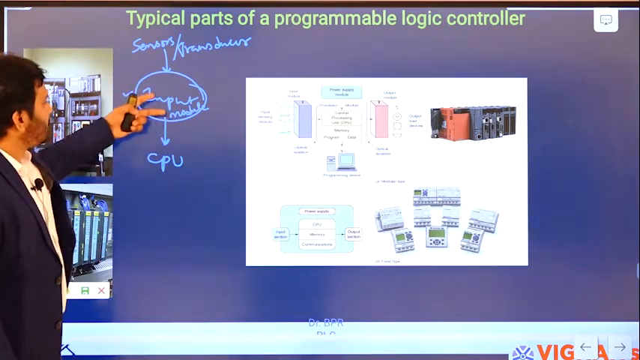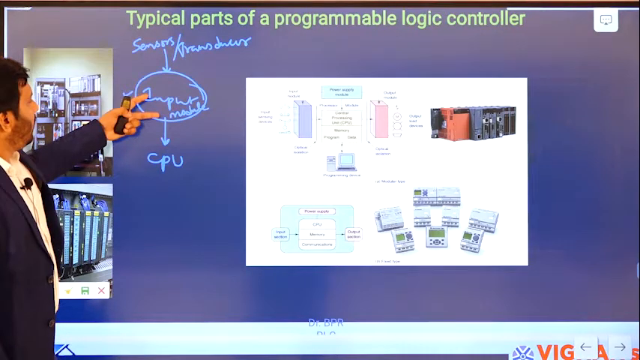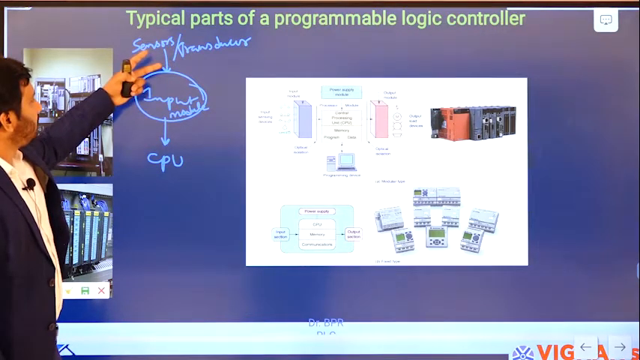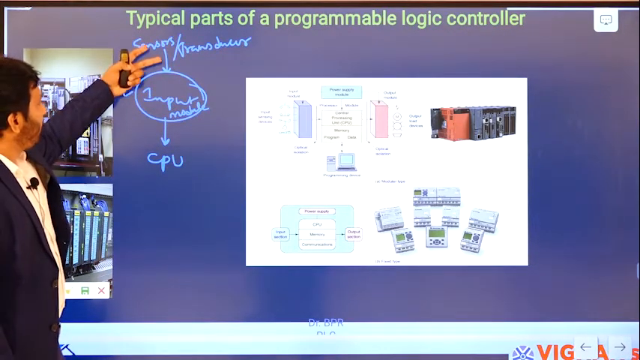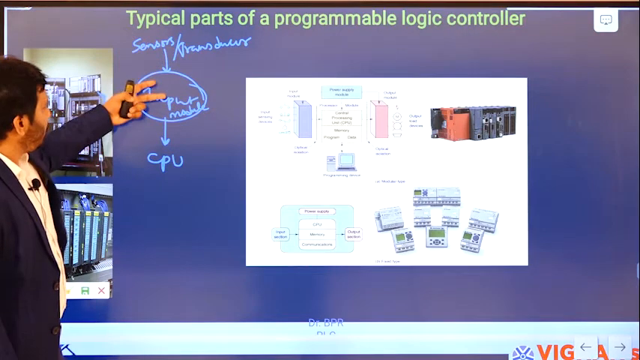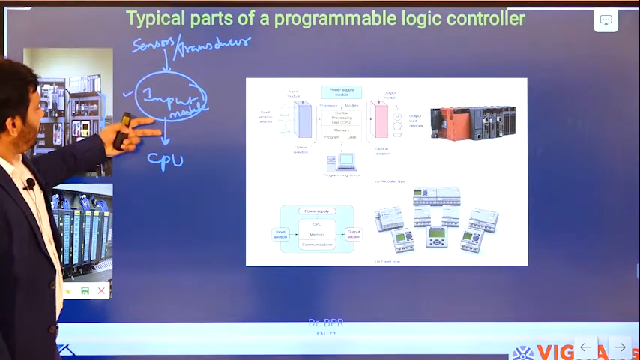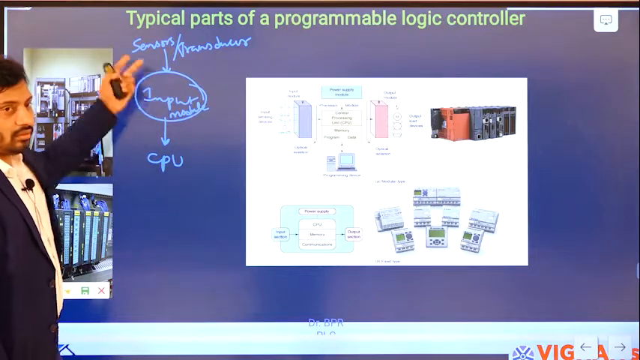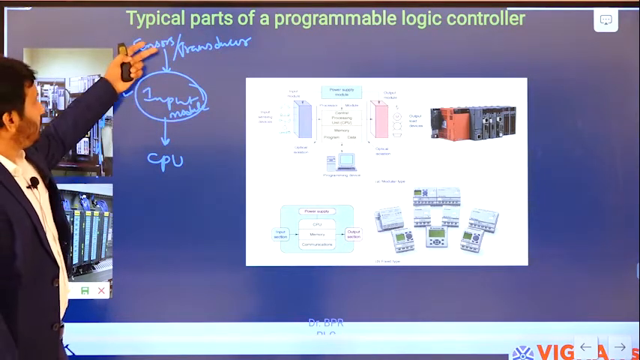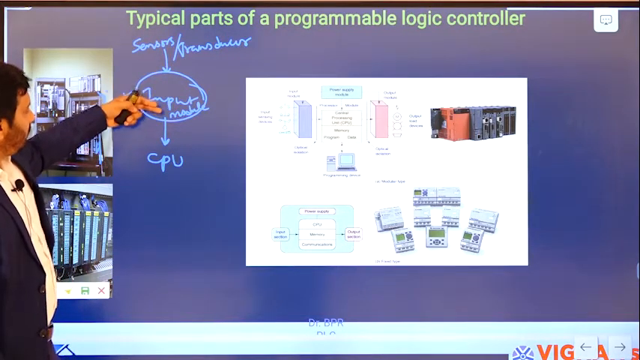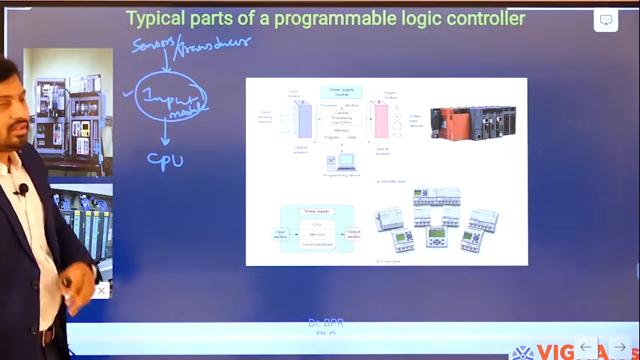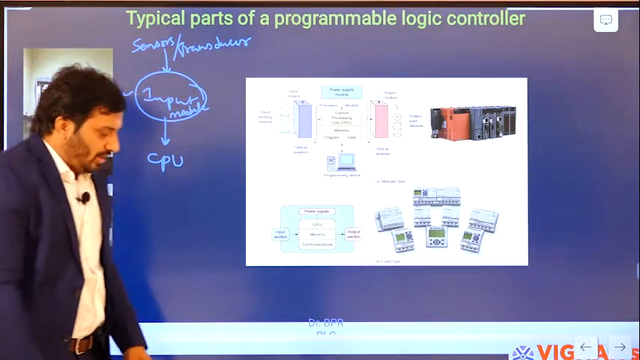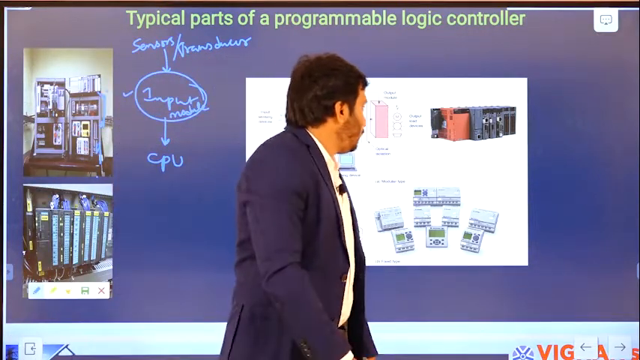We need to design such a circuit in between the CPU and sensors that these fluctuations should not affect the CPU, as well as the values coming to the input module and the outgoing value should not be the same, right? So if higher values are there, that higher value should be stepped down, and a compatible signal we need to output from the input module to the CPU, right? So this is the function of the input module here, right?